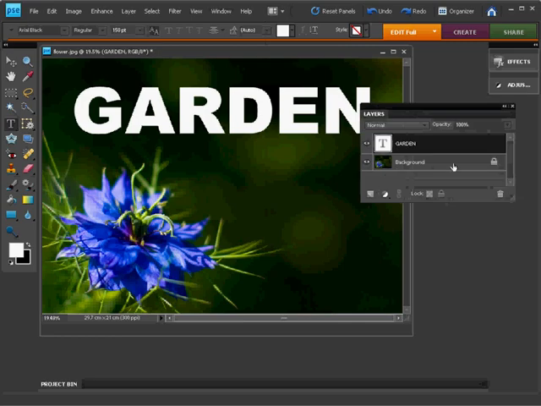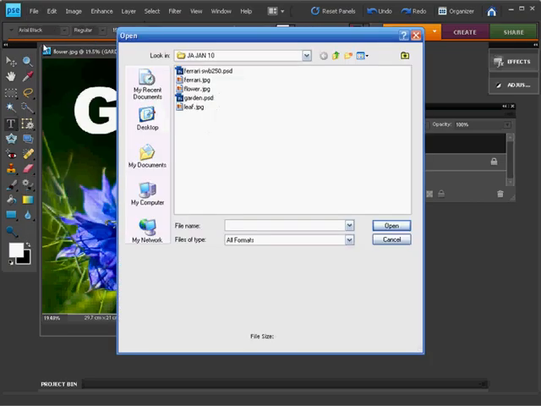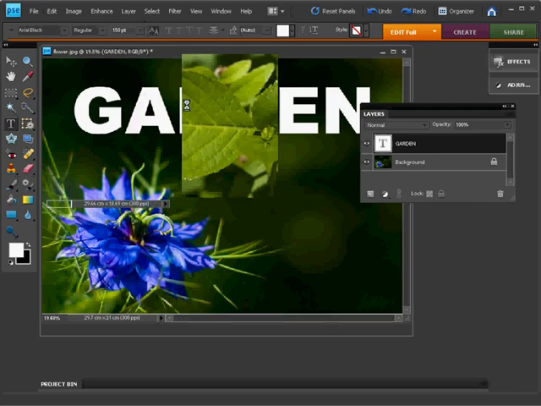One is our background layer, which is the picture, and you automatically create a new type layer when you use the type tool. So there's our text layer sitting above it. What we're going to do is open the image we want to insert into this text. So I'm just going to go to File and choose Open. And we're going to use this file called leaf.jpg.